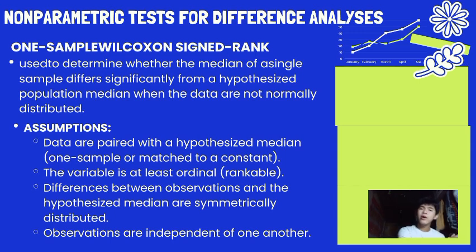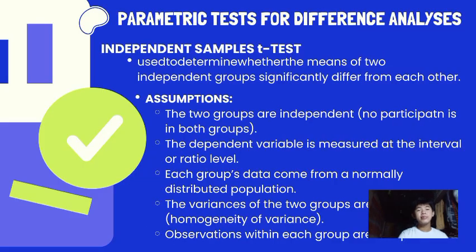So now that we were able to define the assumptions for Wilcoxon signed rank, let's proceed to the independent samples t-test. It is used to determine whether the means of two independent groups significantly differ from each other. Its assumptions are: the two groups are independent, no participant in both groups, so you have to remember that.